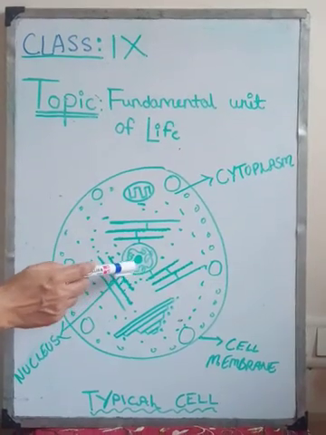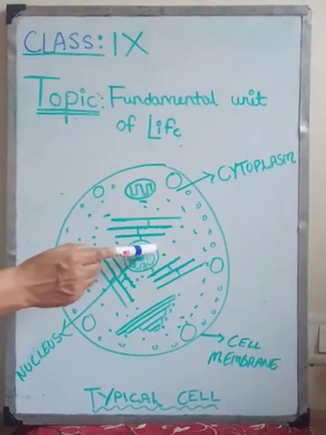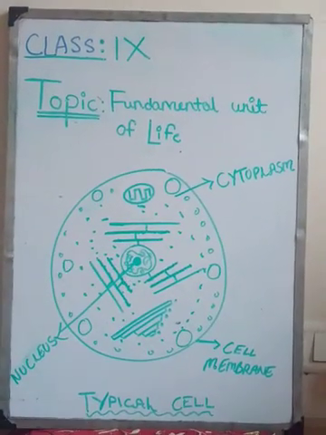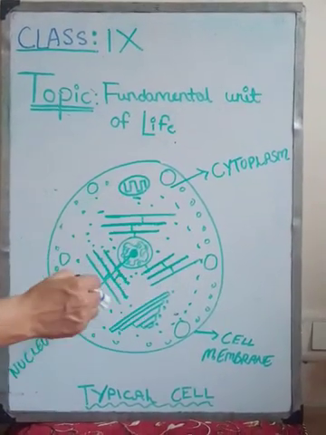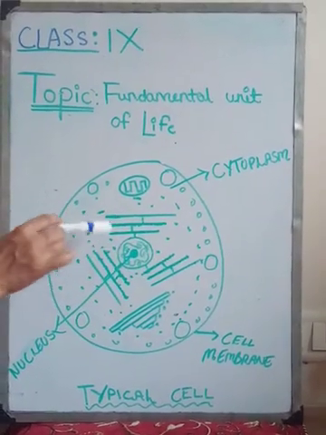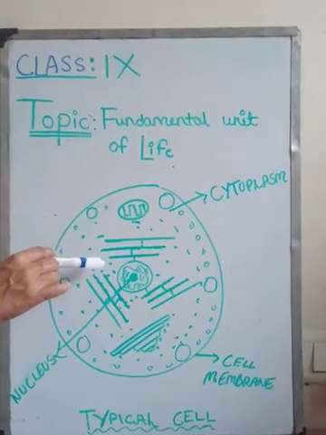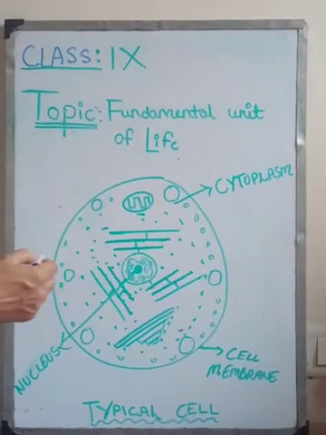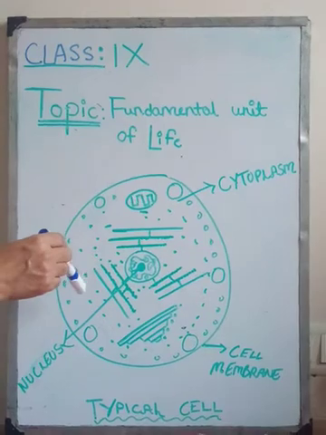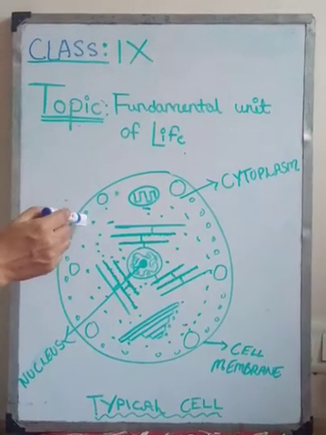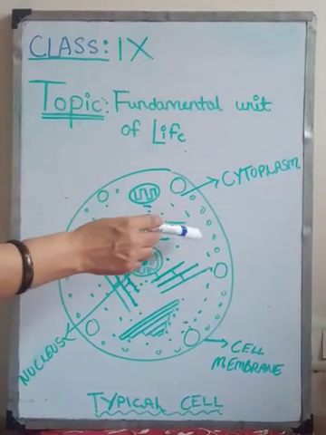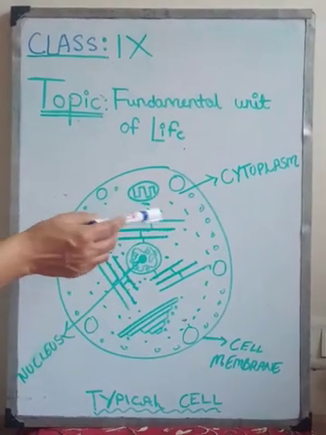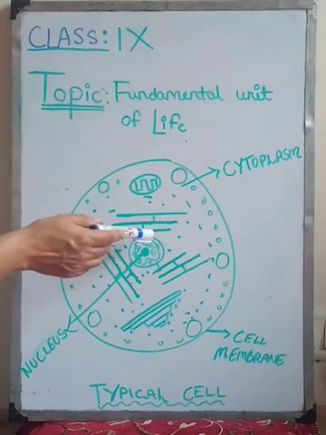Now we are going to understand the nucleus. We have already discussed the structure of the nucleus. The main function of the nucleus is to control the whole cell. It is called the director of the cell because it is the most important part of the cell which controls each and every event taking place in the cell. Next, the jelly-like fluid in which the cell organelles are present is called cytoplasm.